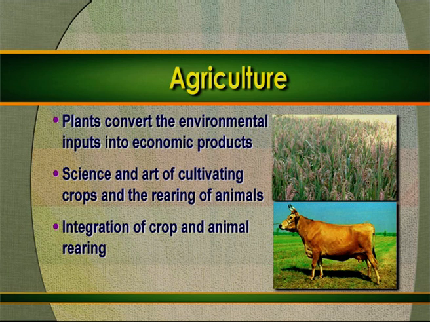If you want to define agriculture, we can say that agriculture is a science and art of cultivating crops for food, fiber or for cash and also the rearing of animals for their products. Agriculture is also an integration of crops and animal rearing. This system of integration of crops and animal rearing is most common in developing countries like India.